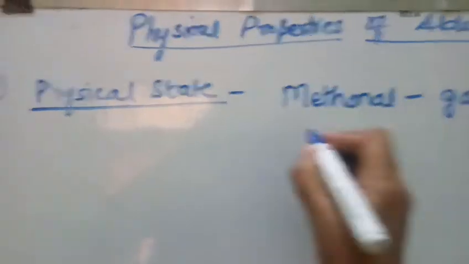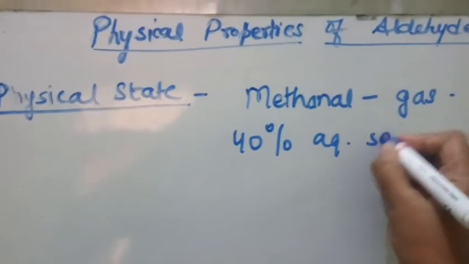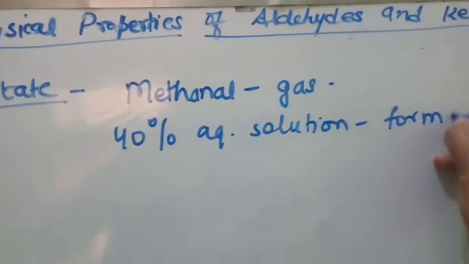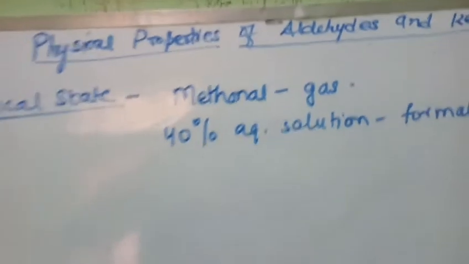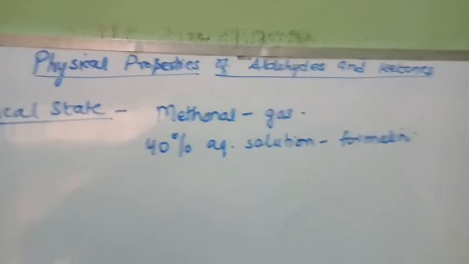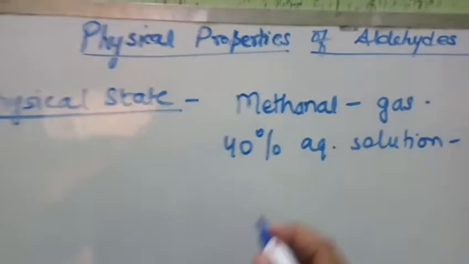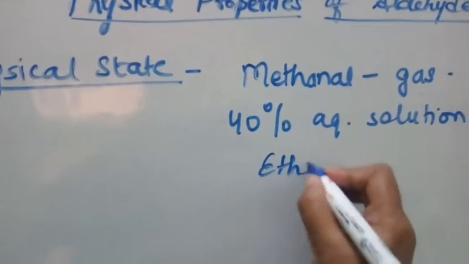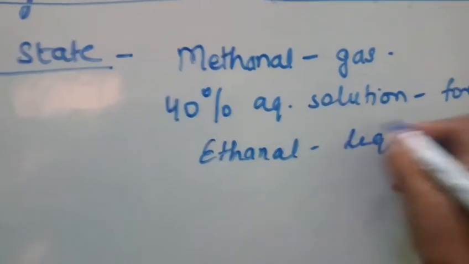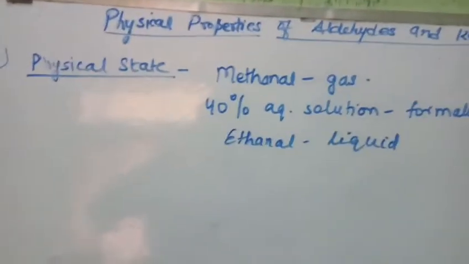And it is often stored in the form of a 40% aqueous solution in the name of formalin. And where is this formalin used? This formalin is used as a preservative in preserving biological specimens. Other than methanal, ethanal is a liquid, and other higher members are either liquid or solid. Right, so this is regarding the physical state.